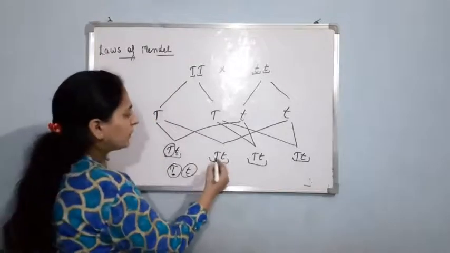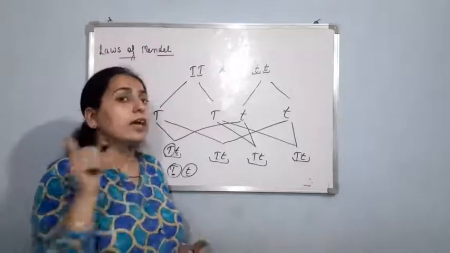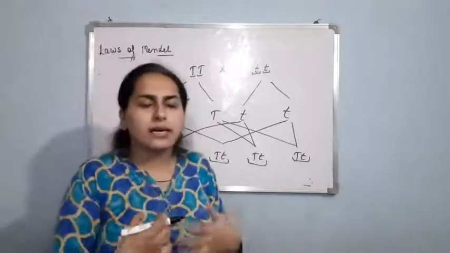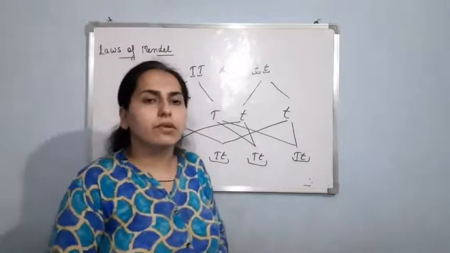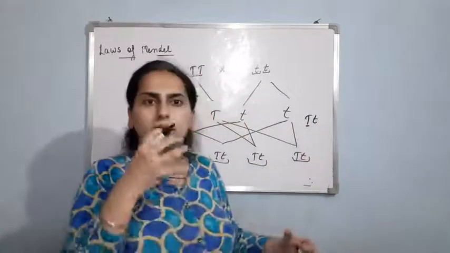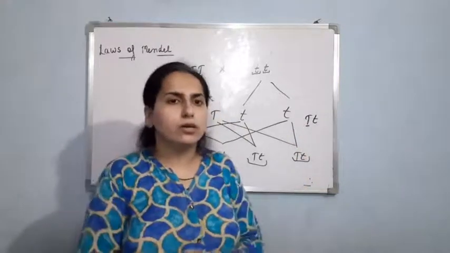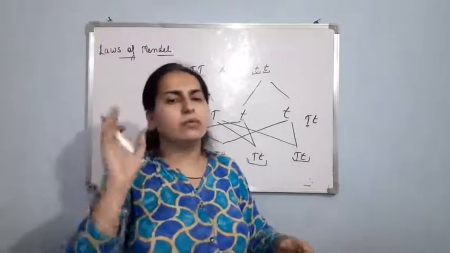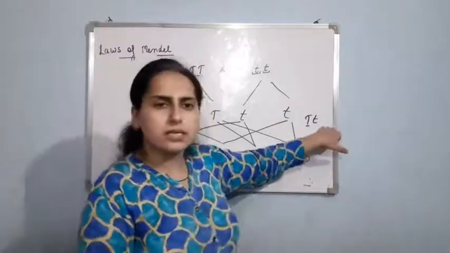So here capital T is the dominant allele, while the small t is not able to express itself if capital T is present. So this small t, which is not able to express itself if the dominant allele is present, is known as the recessive allele. If I talk about capital T, small t, capital T is the dominant one and small t is the recessive allele. This is the law of dominance. One allele which is able to express itself will be the dominant one, and the one which is not able to express itself if the dominant allele is there will be the recessive one.